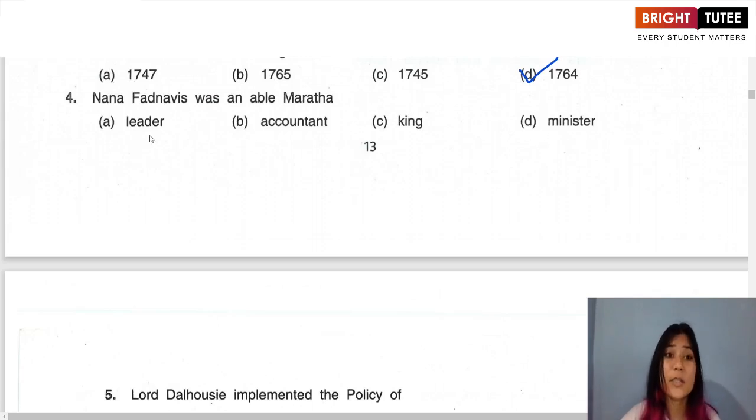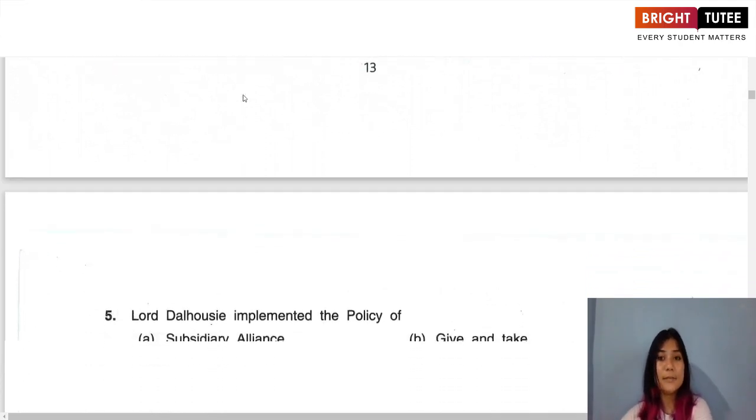The next question. Nana Fadnavis was an able Maratha leader, accountant, king, minister. What is the correct answer? A. Leader. Nana Fadnavis was an able Maratha leader.